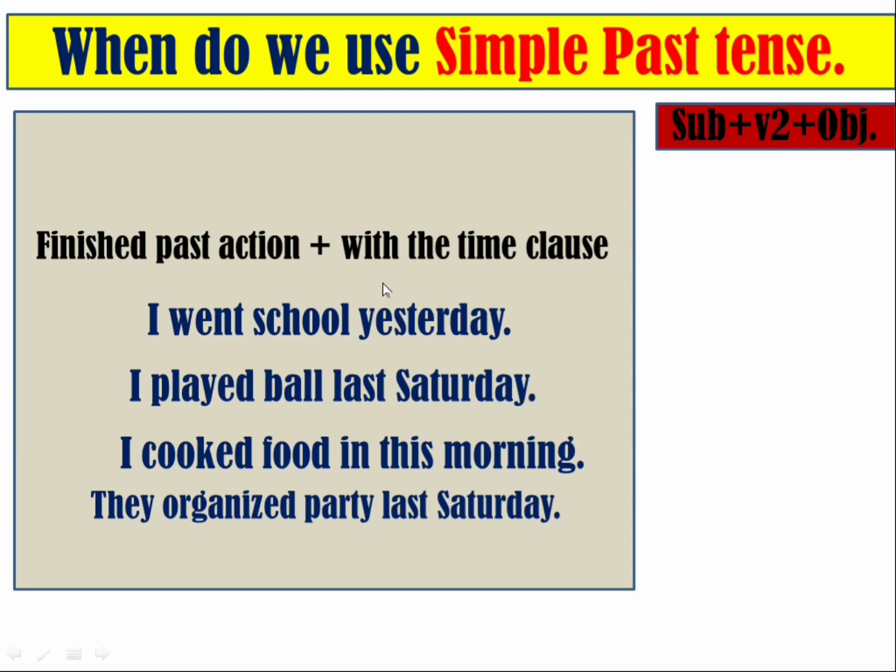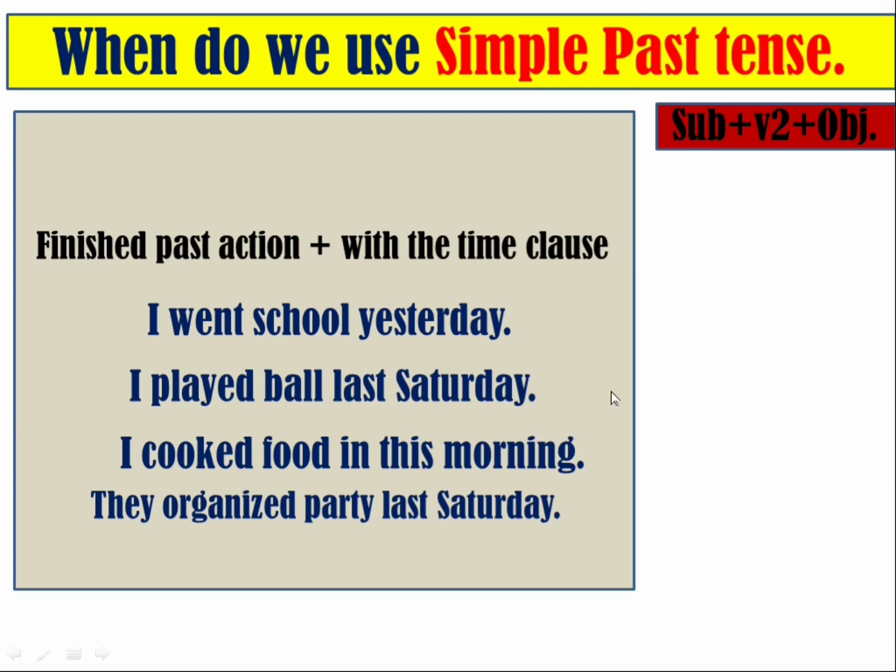You can see the time clauses here: yesterday, last Saturday, this morning, and last night. These are the time clauses, words or phrases that tell you when an action happened.